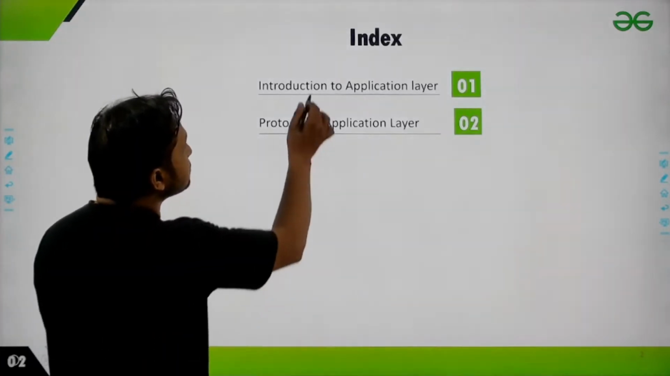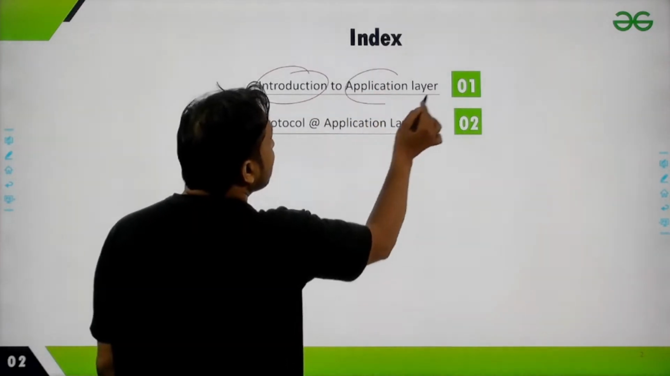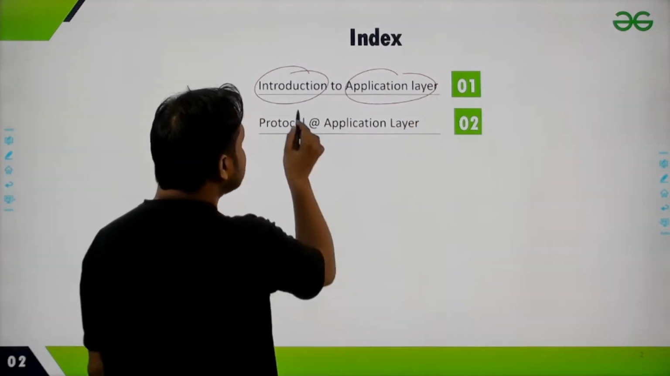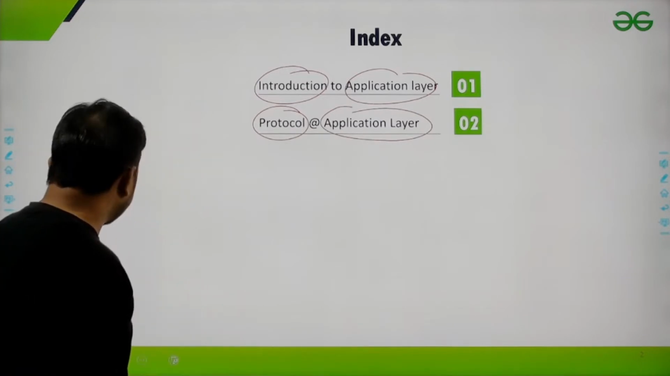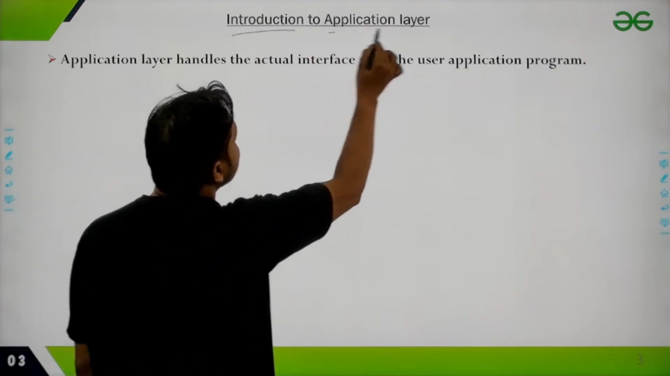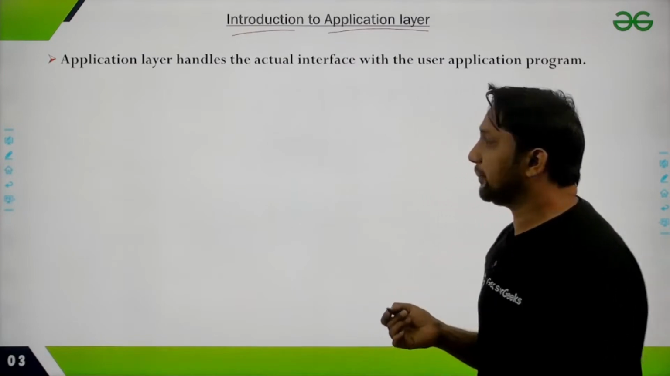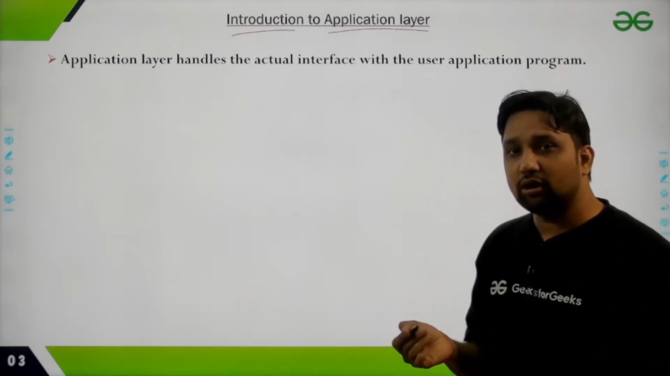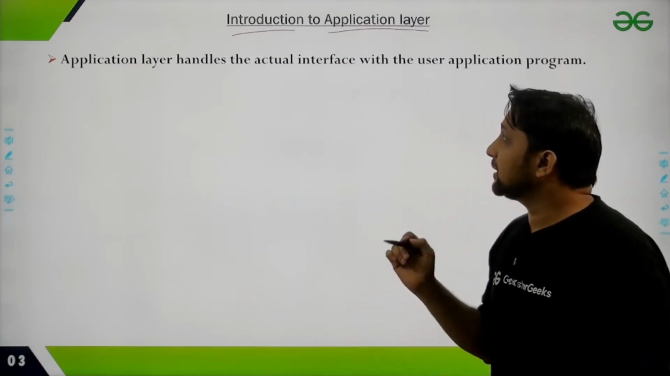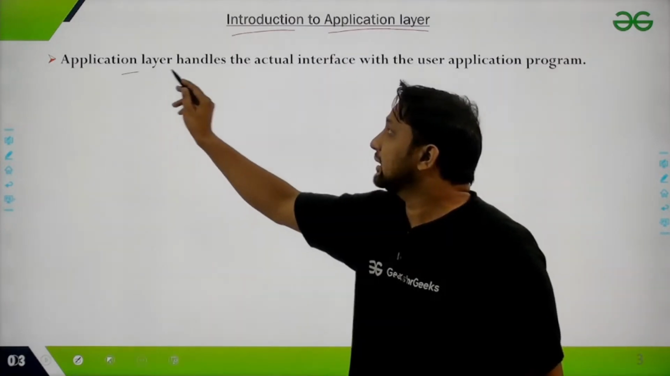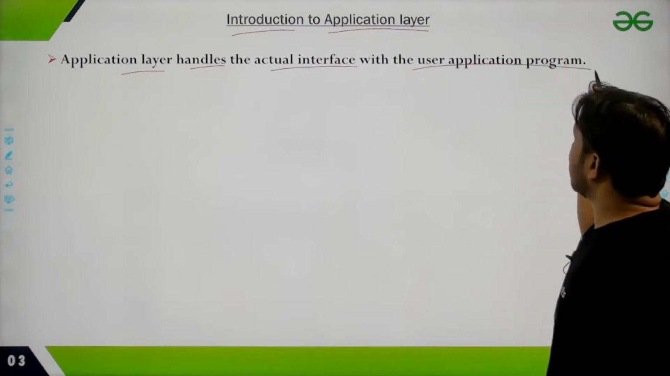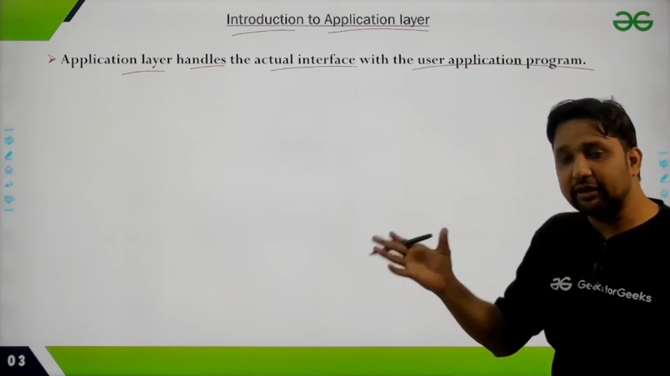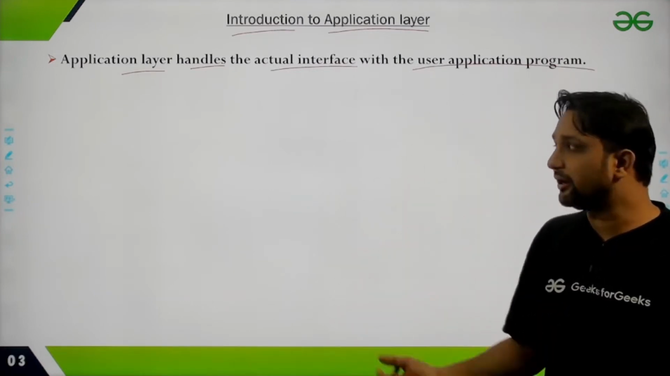So I will first introduce you to the application layer, and then we will see different protocols at the application layer. So let's start with the introduction to application layer. As we already know, application is the last layer in OSI model. Application layer handles the actual interface with the user application programs. So this is the layer at which the user actually interacts.